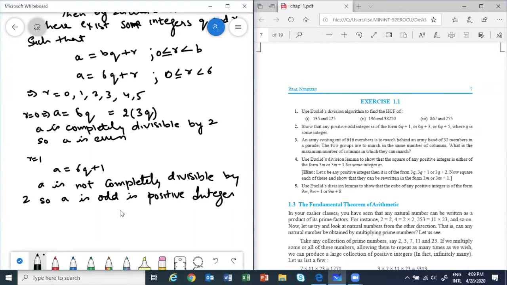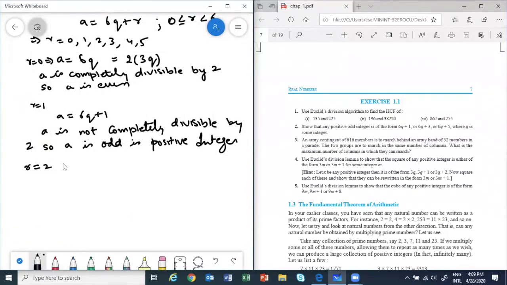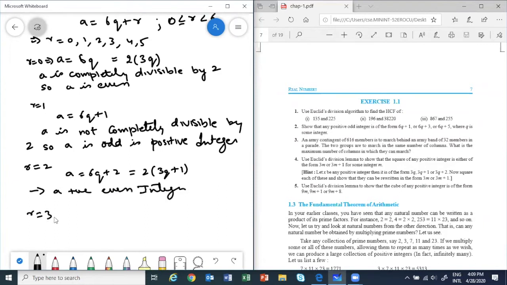So in this way, if you continue, for R equal to 2, it will be even. Because A will be 6Q plus 2, which is equal to 2 times 3Q plus 1. So then again it is completely divisible. So that line you will write. Okay. So A is a positive even integer. Then for R equal to 3, what will happen? It will be odd. A is equal to 6Q plus 3. So then it is not completely divisible. So this will imply that A is odd.